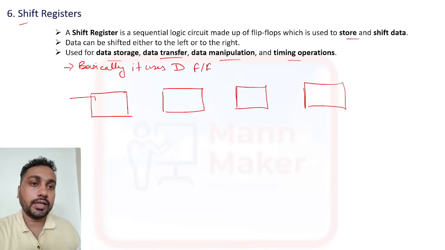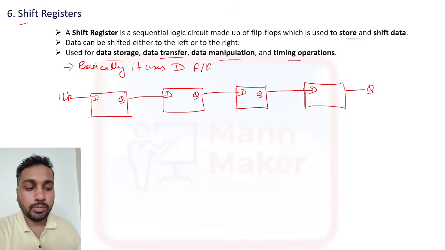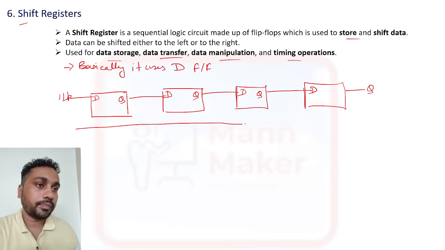So this is your D as an input, and this is your output Q. This is your D, and this is your Q, this is your D input, and here we will get output Q. And in D flip-flop we require one clock.